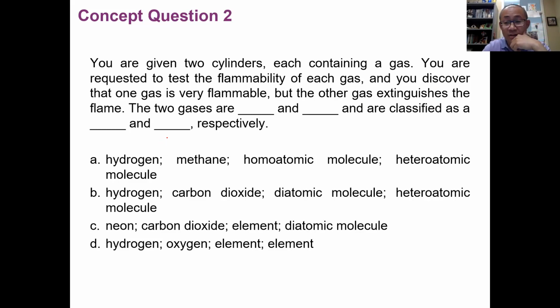This is kind of a wide open type of question. The first one is the flammable gas. From our daily life perspective, the common flammable gases are either hydrogen, or another one is our natural gas, which is what?